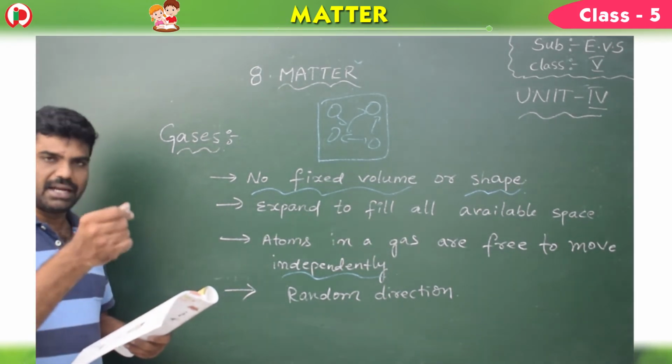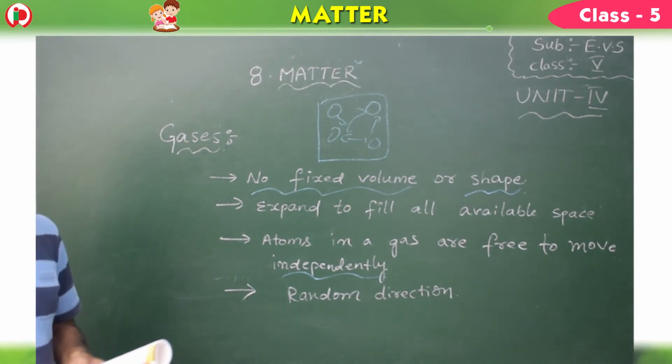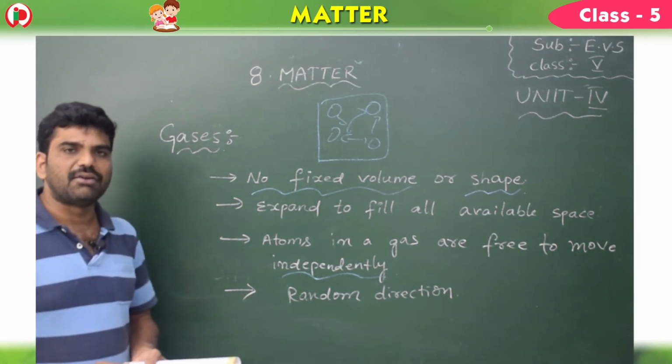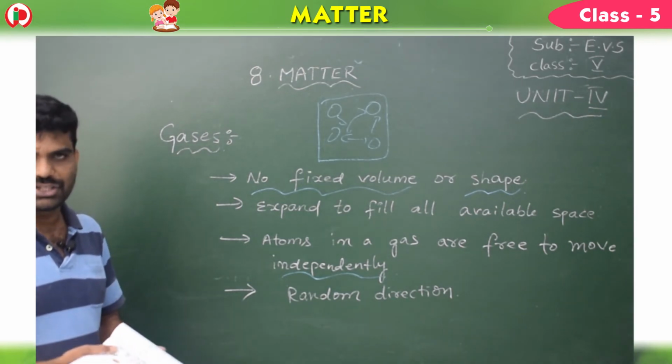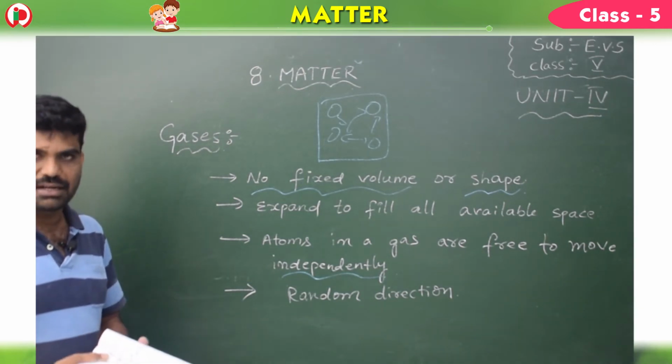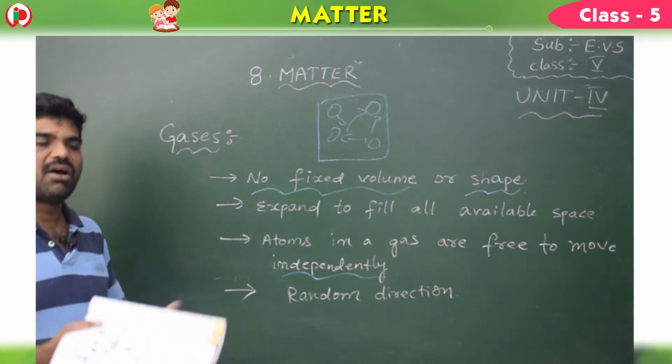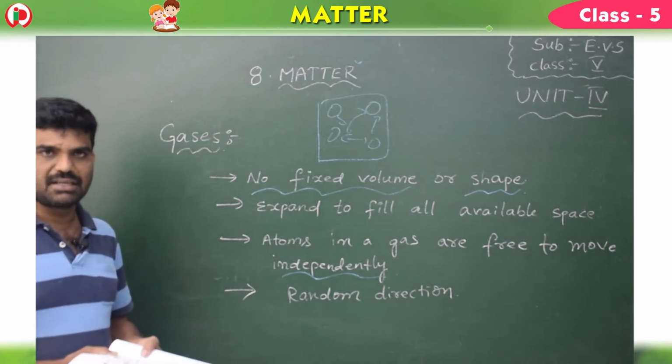If you blow air in a balloon, it takes the shape of the balloon. Children, can you give some examples of gases? Yes, nitrogen, oxygen, carbon dioxide, all these are gases.